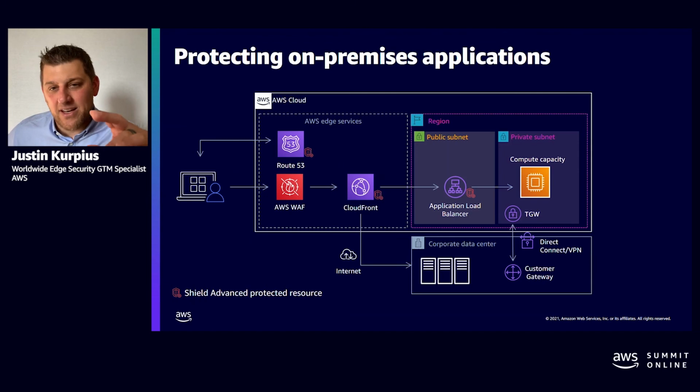So what that looks like, as you're seeing here on the slide, is we're setting up an edge services VPC, which will have Route 53, WAF, and Shield Advanced on CloudFront. Then from there, you can either run that over the internet to the data center, or, with flexibility, we can put that through a load balancer depending on the needs of the business, and then run that down through whether it's TGW or Direct Connect, whatever that might be, between this VPC and your data center.